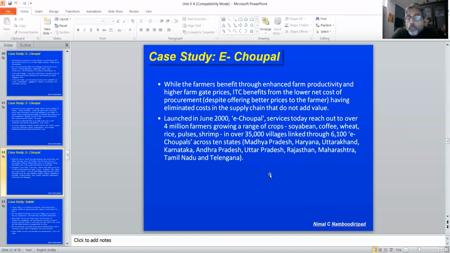While the farmers benefit through enhanced farm productivity, they get higher productivity and higher gate prices. ITC benefits from lower net cost of procurement. They are buying at lower cost, despite offering better prices to the farmers. So farmers are benefiting, ITC is benefiting. The only people who are not benefiting are the intermediaries. There are certain cases where they are eliminating intermediaries. That is who has lost out because of this, having eliminated costs in the supply chain that did not add value.